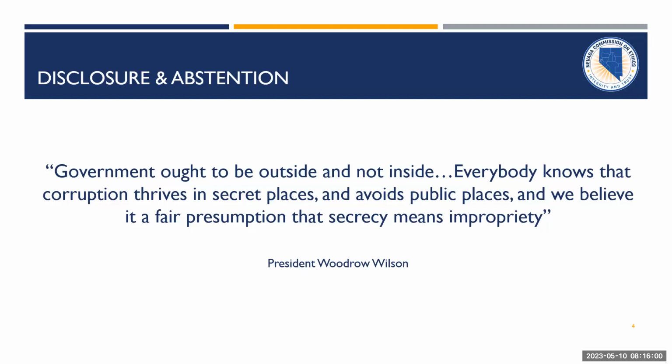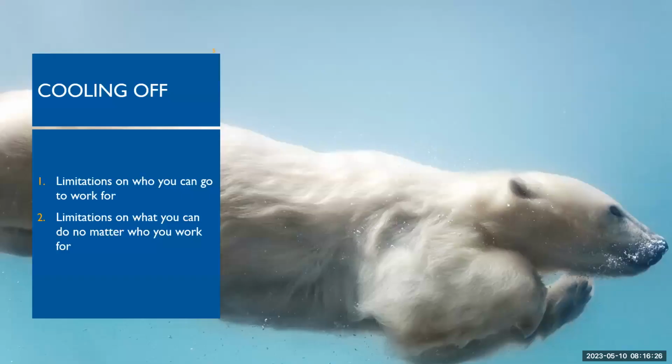The disclosure and abstention rules in Nevada basically say if you have a conflict of interest on a matter you're working on, you have to disclose that. You have to be transparent about that conflict of interest. And in some cases, that conflict of interest is going to require you to sit out taking your government action. It's basically that simple for the disclosure and abstention bucket. You have some sort of relationship that is coming into intersection with your public job, and so the ethics law requires you to be transparent about that conflict, and in some cases to sit out taking the government action.